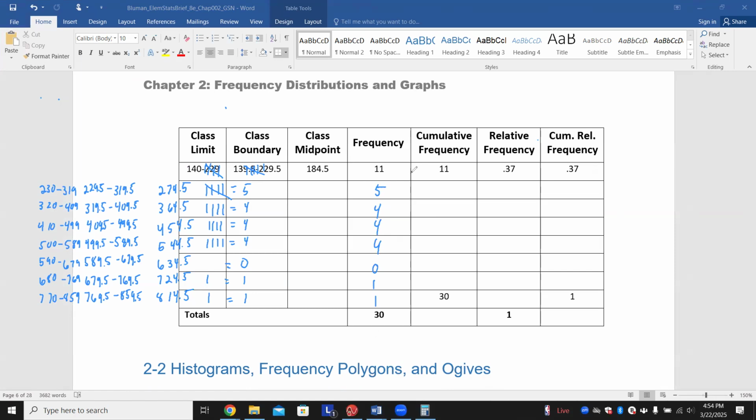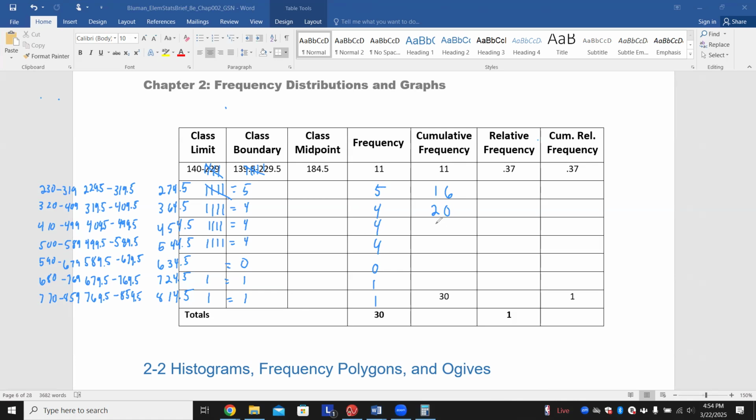Cumulative frequency is just that category and the categories before it. So this class right here only had 11. But in this next class, I have 5 plus the 11 before it, so now I have 16. What this is stating is I now have 16 people that fall between 140 and 319. Then I would accumulate the next one, so this would be 20. Again, I have 20 people that fall between 140 and 409, or you could even say I have 20 people that are 409 or less.